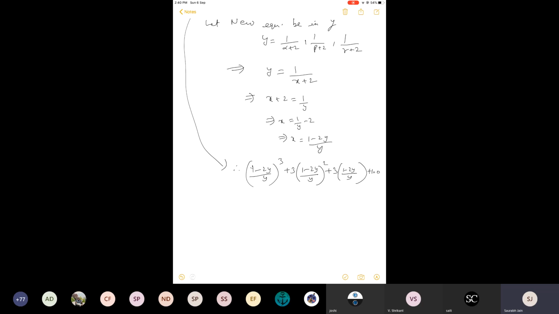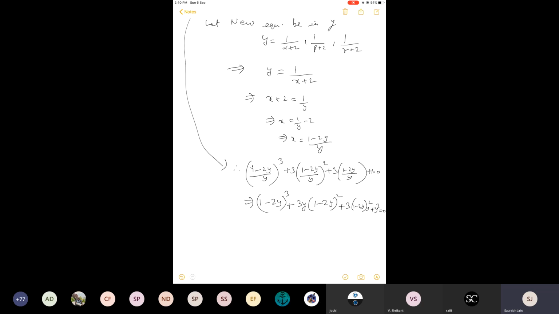So taking LCM and cross multiplying, I will get this step. And cross multiplying also, y square plus y cube equals 0. Just open the square and cube, collect all the terms, and replace y by x.